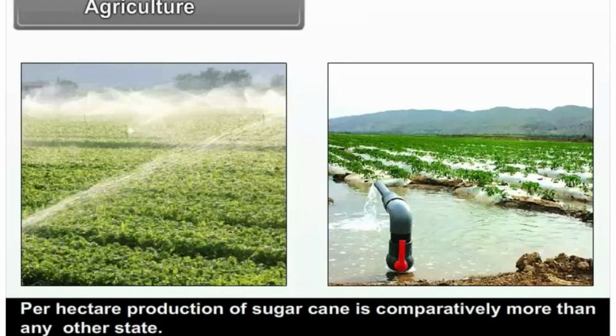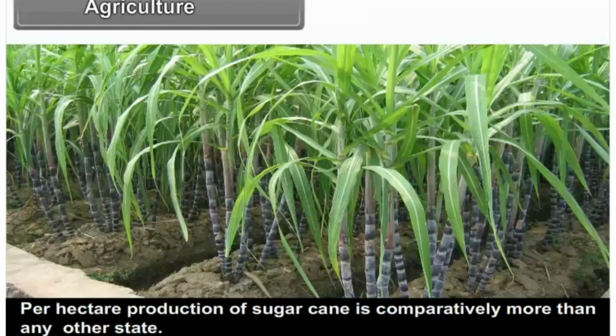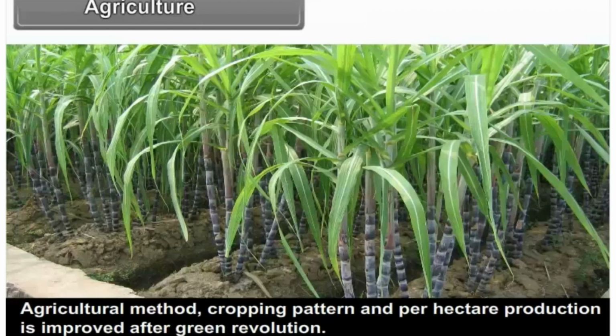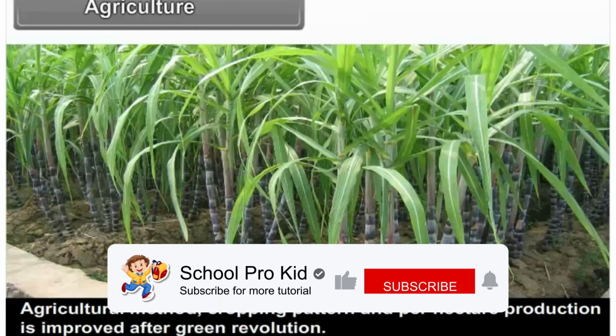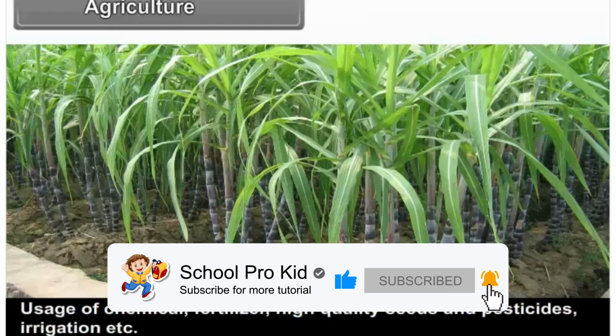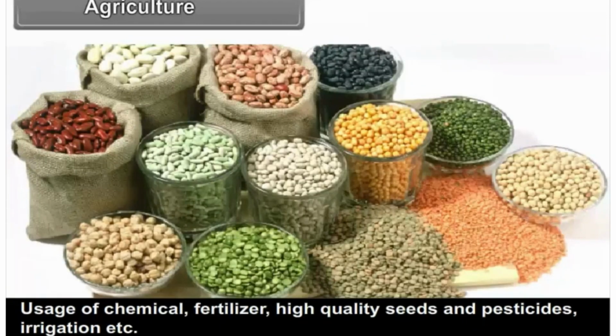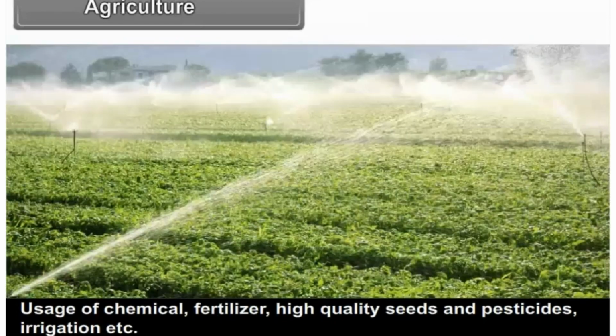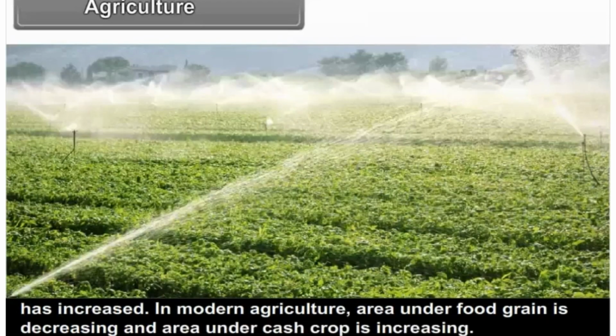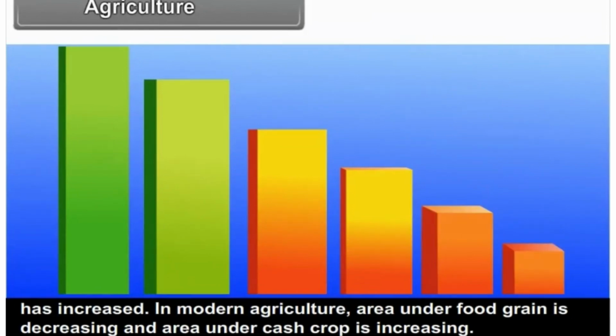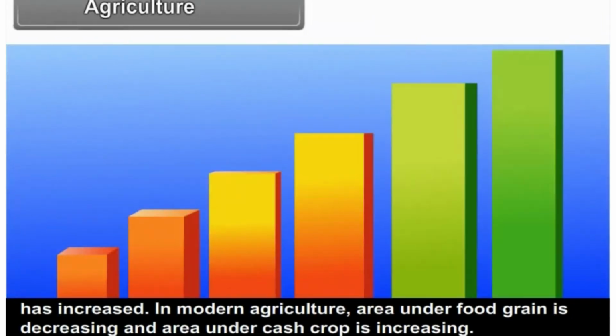Per hectare production of sugarcane is comparatively more than any other state. Agricultural method, cropping pattern and per hectare production improved after the Green Revolution. Usage of chemical fertilizer, high quality seeds, pesticides, irrigation, etc. has increased. In modern agriculture, area under food grain is decreasing and area under cash crop is increasing.